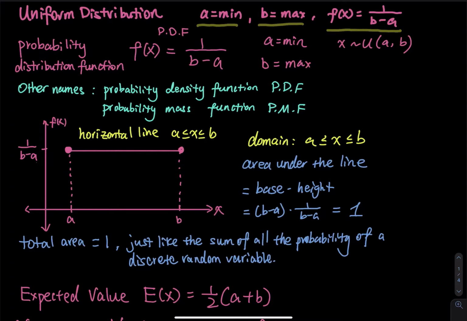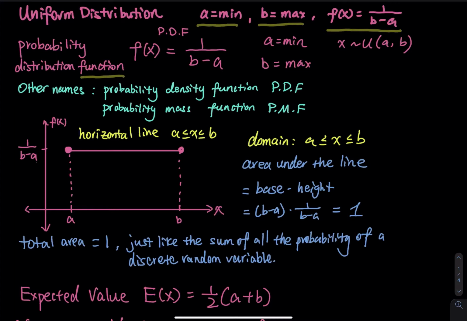We call the probability distribution function a PDF, so that is f of x equals 1 divided by b minus a, where x is a random variable and f is the name of the function. If you don't know what a function is, you have to watch the previous video, where I clearly explained the difference between a function and an equation. A is the minimum, B is the maximum. Those are the two numbers you have to grab from the problem.